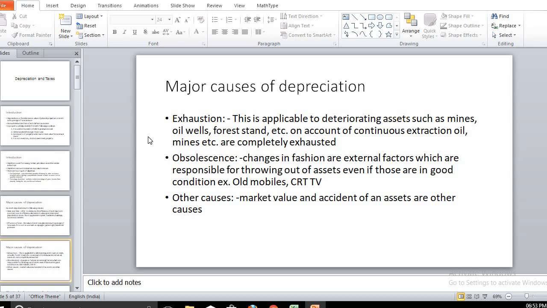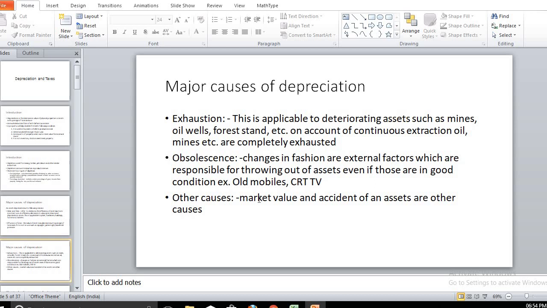Or some change in fashions, that we can also observe, change in fashions, or some external factors that make the old product obsolete. For such reasons we should consider some amount, due to which we can keep the owner's capital intact, for such external factors and other causes, due to a decrease in market value.